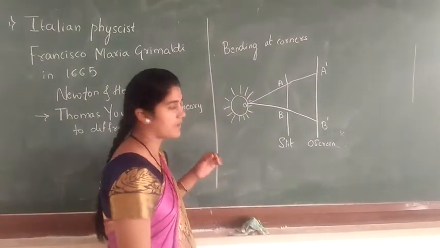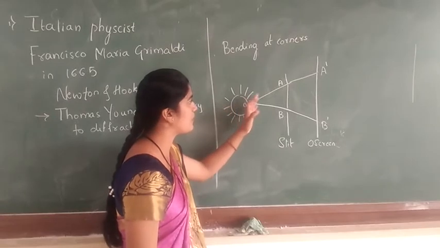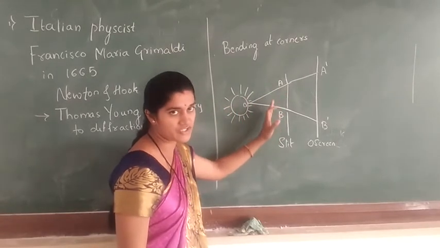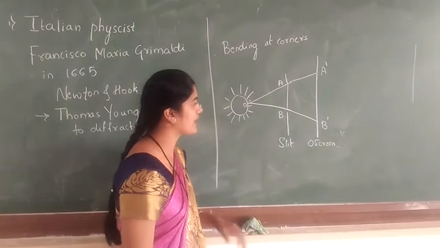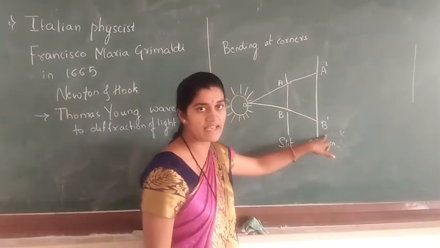The rays coming from the light are made to pass through A and B, that is your slit. Afterwards, we get A dash and B dash. How do we get A dash and B dash?